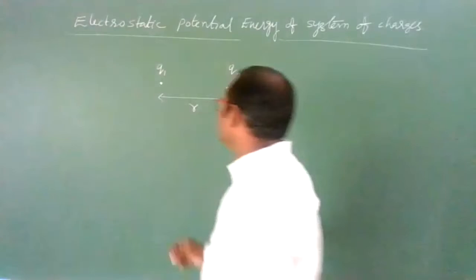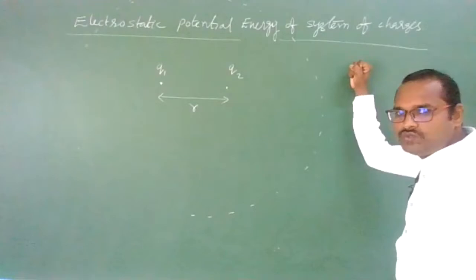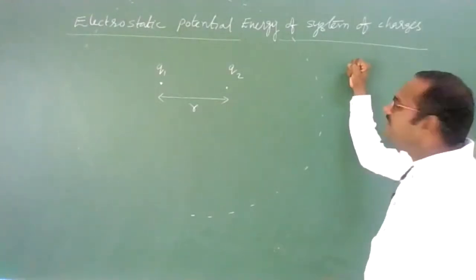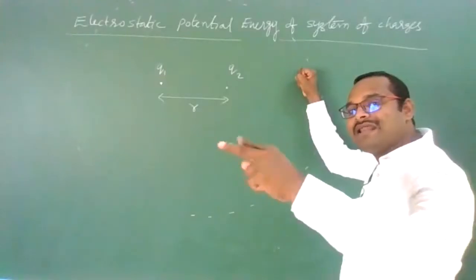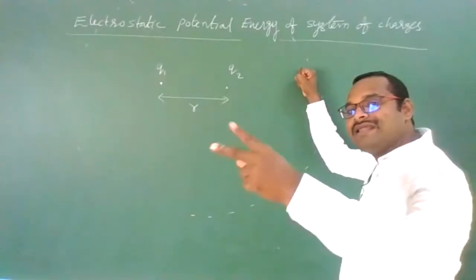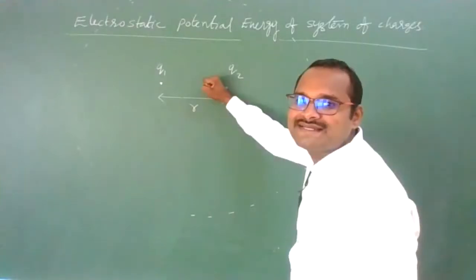Once Q2 from infinity has entered this field of Q1, if these two are positive charges, a repulsive force will exist on it like this. To counterbalance that, against that force, we need to move it to its location exactly. We need to perform some work. How much work we need to do, that we need to calculate.